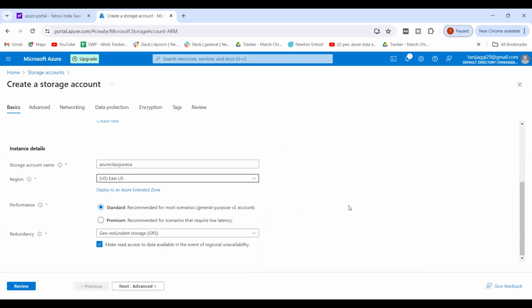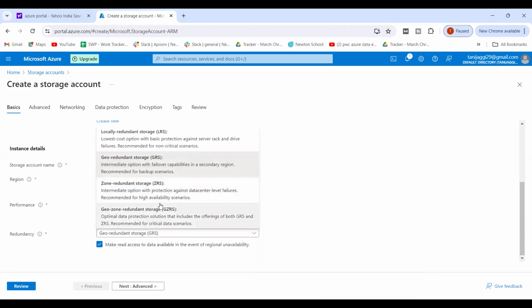Now we come to redundancy that we were discussing yesterday. So what does redundancy basically mean? You can see there are 4 redundancy options over here, right? The first one is local redundant storage. Low cost option with basic protection against server, rack and drive failure, recommended for non-critical scenarios.